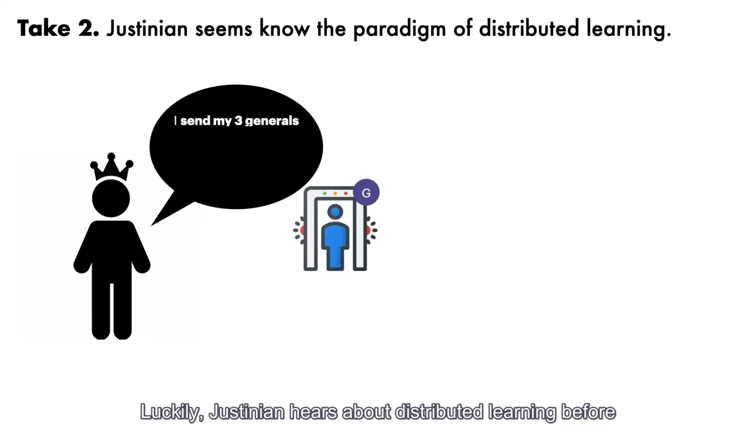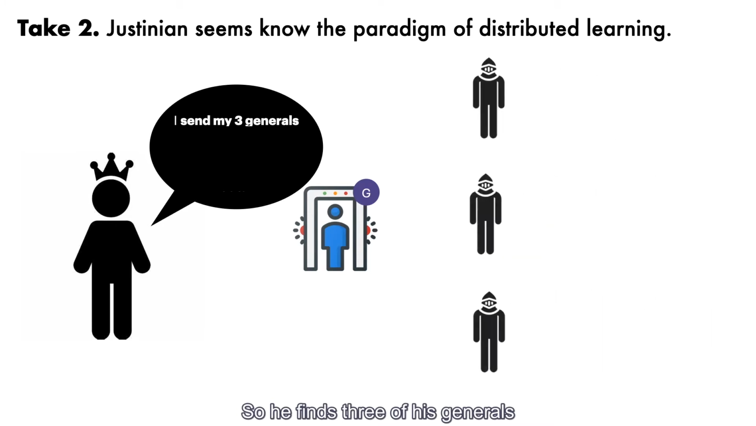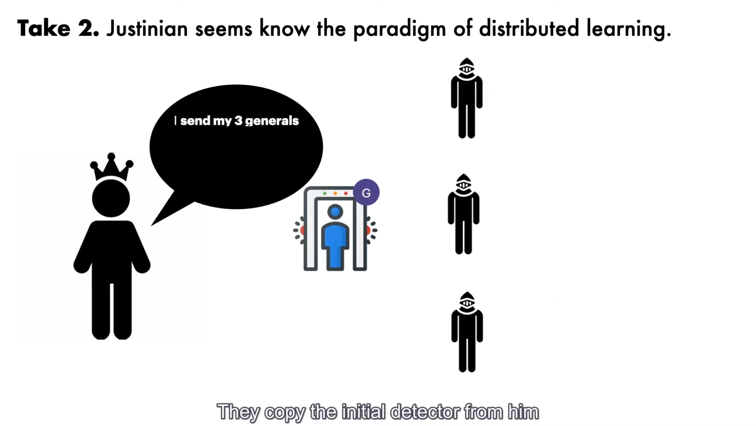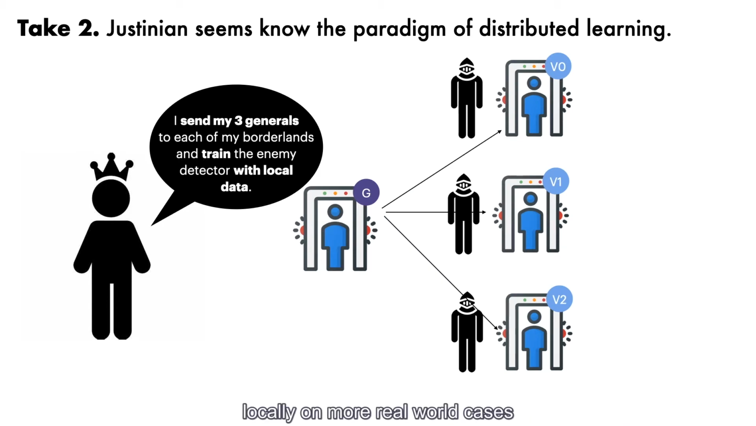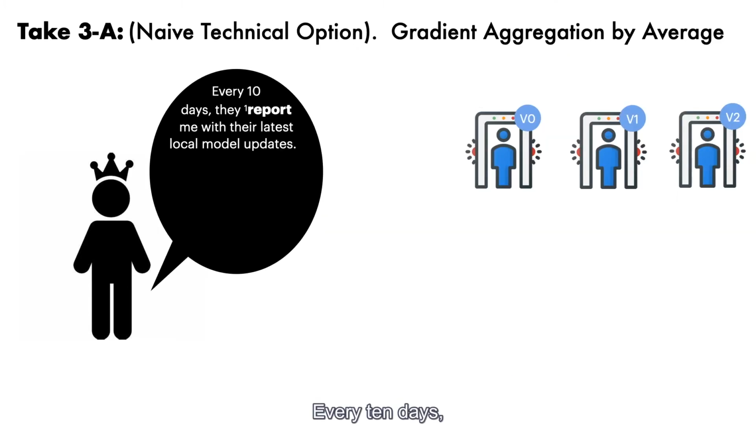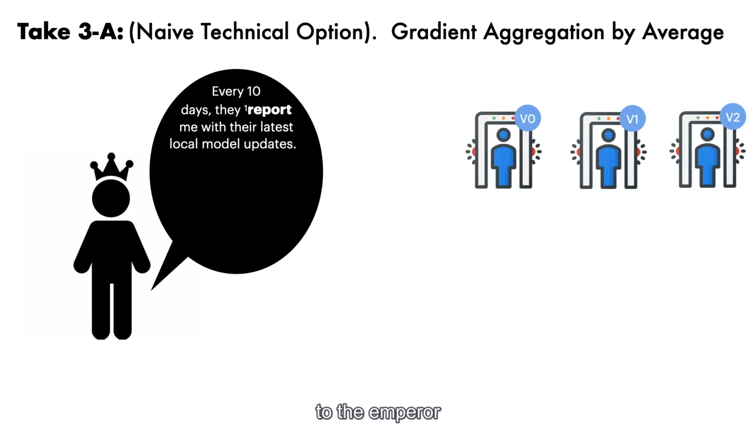Luckily, Justinian hears about distributed learning before, so he finds 3 of his generals. They copy the initial detector from him. Later, they are sent to the borderlands for training the detectors locally on more real-world cases. Every 10 days, the generals are required to come back to the palace and report a model update, a.k.a. a gradient, to the emperor.